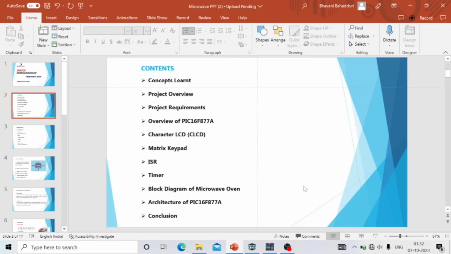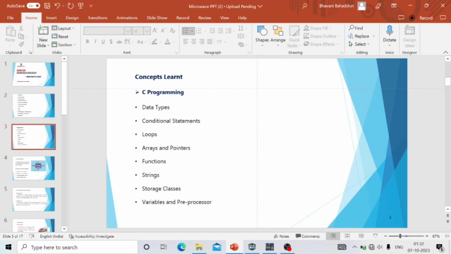Here are the contents, which include concepts learned, project overview, project requirements, overview of PIC 16F877A, character LCD, matrix keypad, ISR, timer, block diagram of microwave oven, architecture of PIC 16F877A, and conclusion.